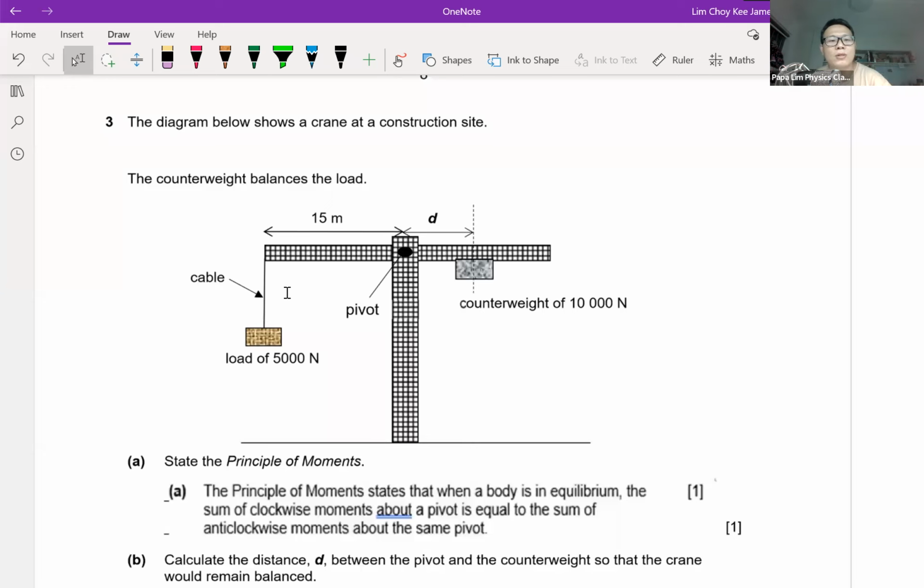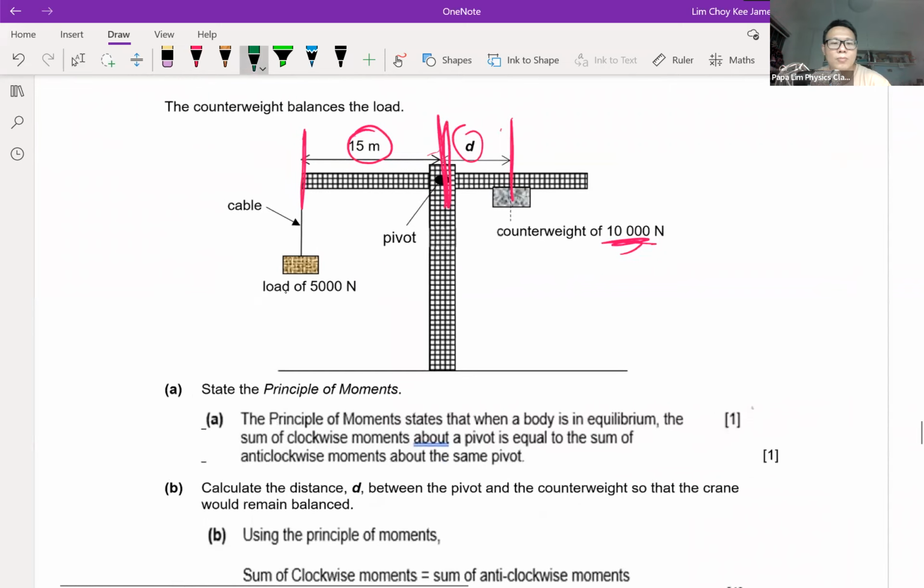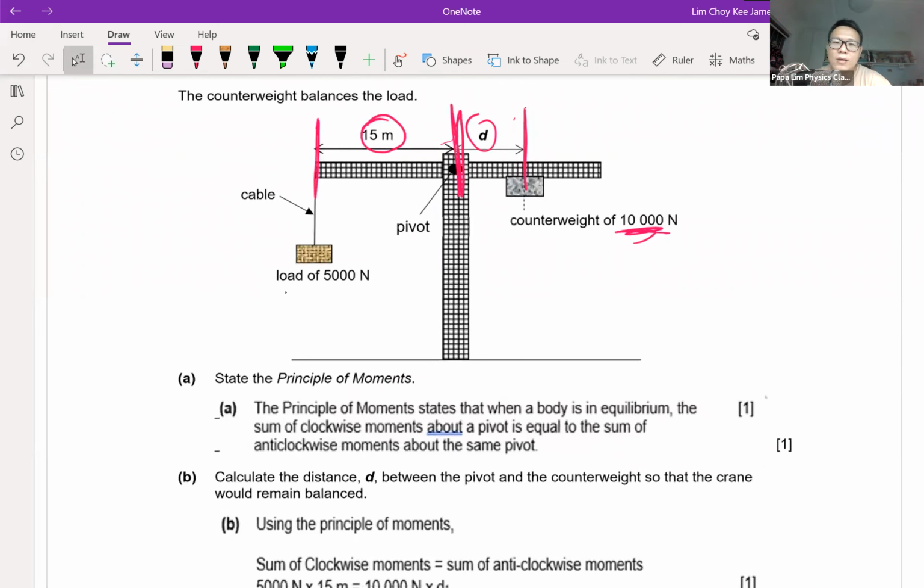Based on the question, the distance between the pivot, which is here, and the load of 5,000 Newton is 15 meter, and the counterweight is 10,000 Newton at a distance of d meter. Read carefully, yeah. So now the pivot is in the center. The first part is the definition of the principle of moment. I will not dwell too much, so just remember your definition, then just copy and paste, I would say.